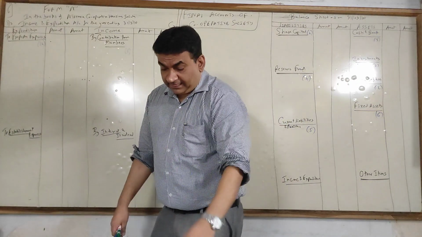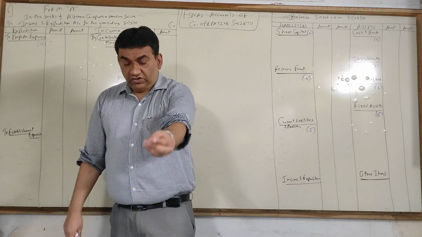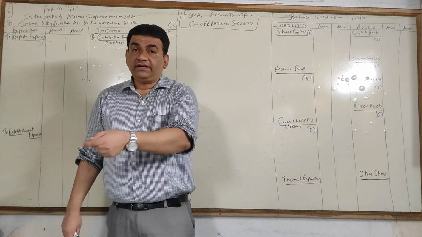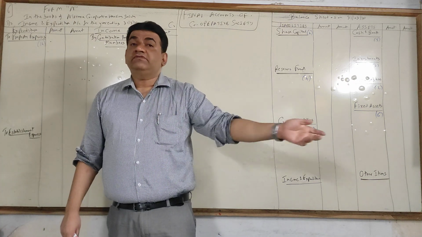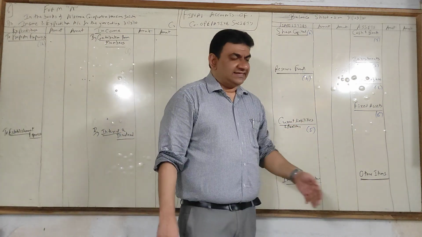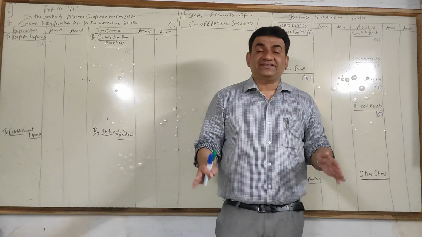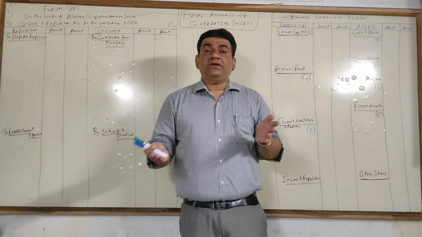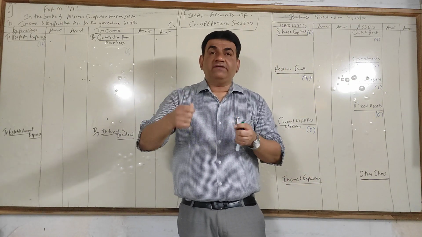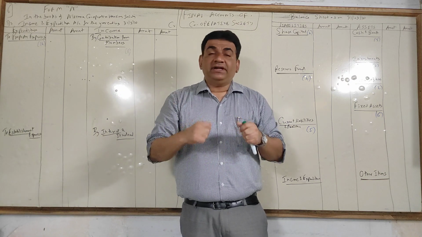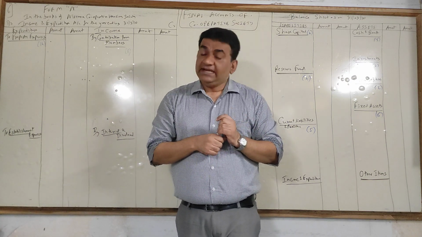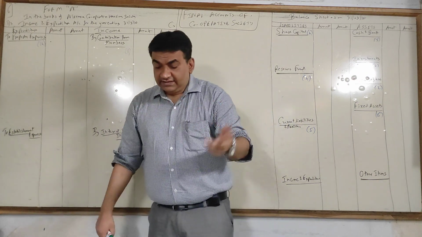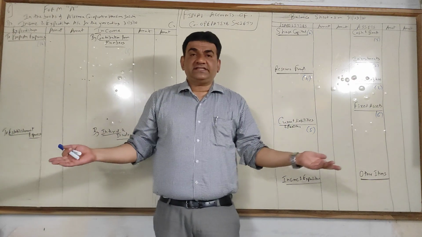Then, current assets: all your loose tools, stock in trade, and WIP come in a consumer society. Here, loose tools will come under the head current asset. Here also, for a housing society, it is rare in your sums, but you may get loose tools, like screwdrivers, pliers and plumbing material. All that is called loose tools. For the society, it is an asset.